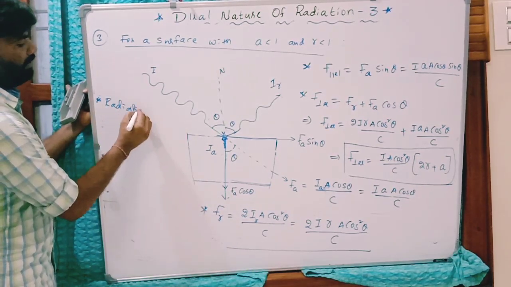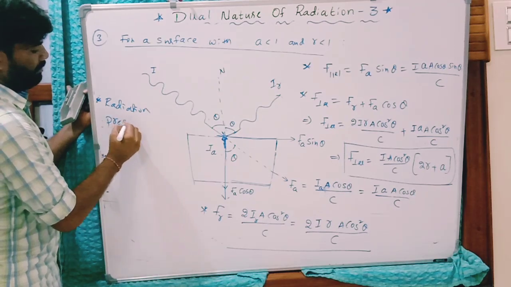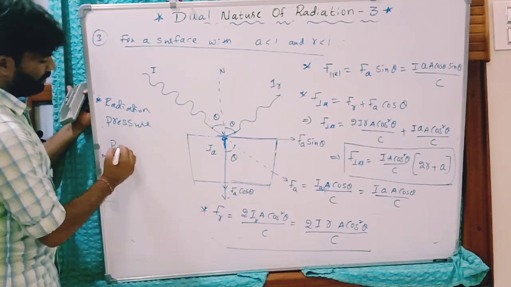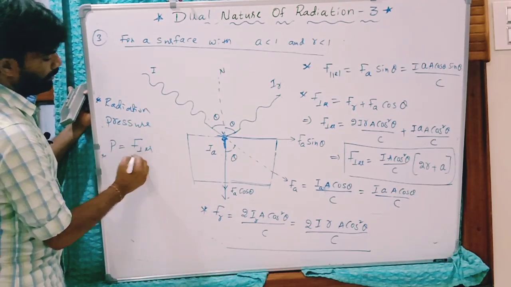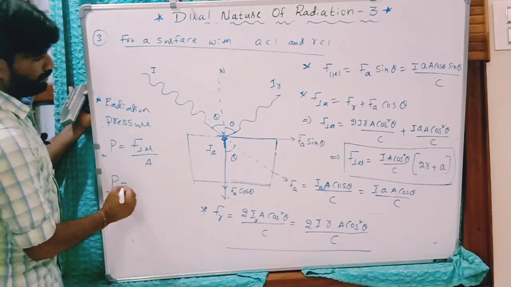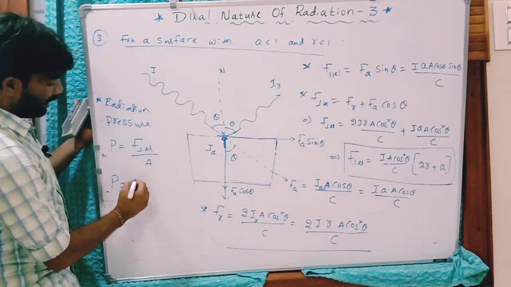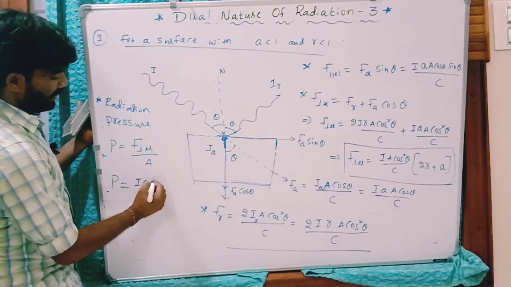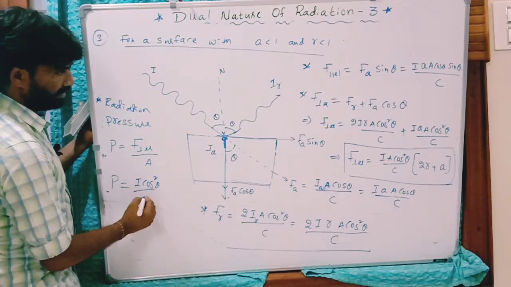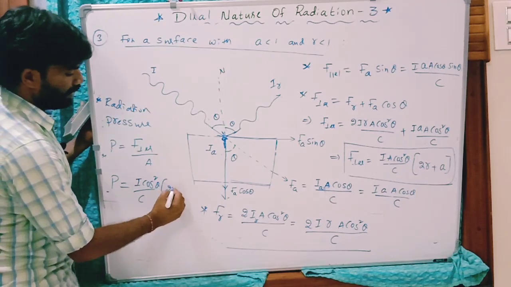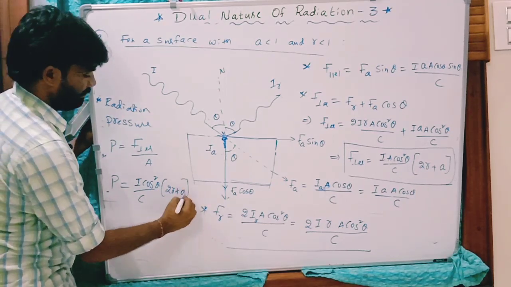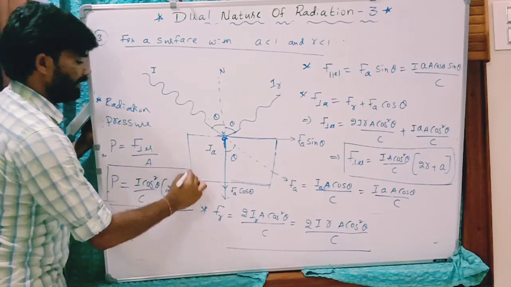Radiation pressure is what? Perpendicular force per unit area. So means this force by area. Write this area, this side you will have that equation I cos square theta by C into 2R plus A. This is the radiation pressure.